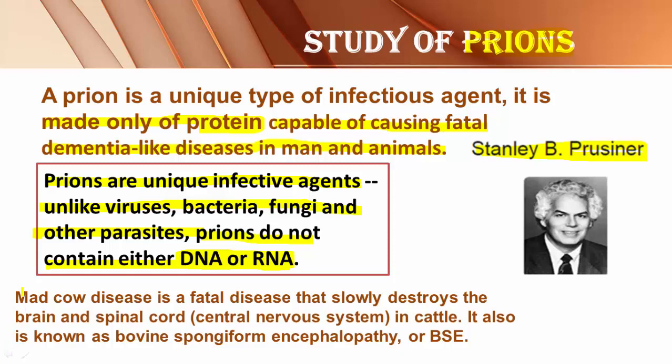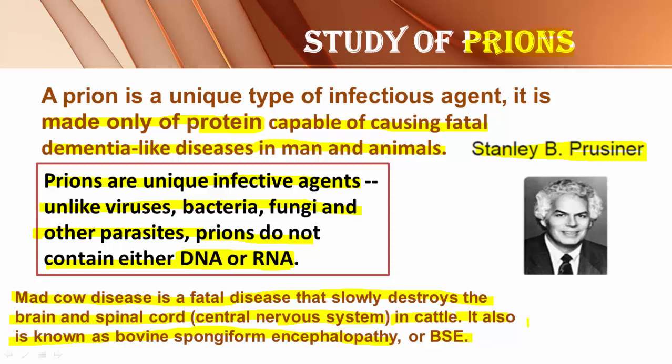So, last sentence about prion. Mad cow disease is a fatal disease that slowly destroys the brain and spinal cord. Both of them represent the central nervous system. It is a part of the nervous system. In cattle, it is also known as bovine spongiform encephalopathy. The short form is BSE. What does it mean?